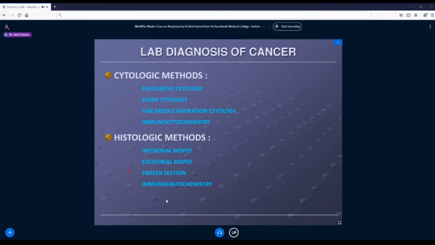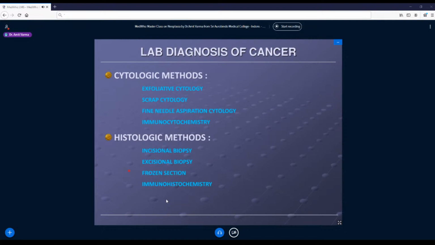Now suppose there's a big ovarian mass, okay, and your radiological imaging says that this may be a benign tumor or it may be a malignant tumor. So now the surgeon is in a fix as to how radical a surgery he should do, whether he should remove the uterus, cervix, both the tubes and ovaries along with pelvic nodes, omentum, peritoneum, or he should remove just the ovary. So now he needs a call intraoperatively to say whether removing the ovary is sufficient surgery or he has to go for a radical surgery. So that is when we go for a frozen section.